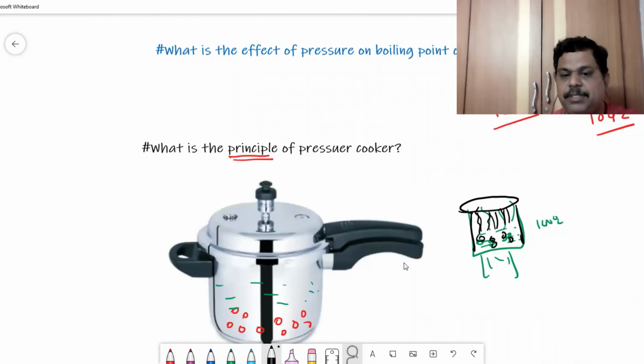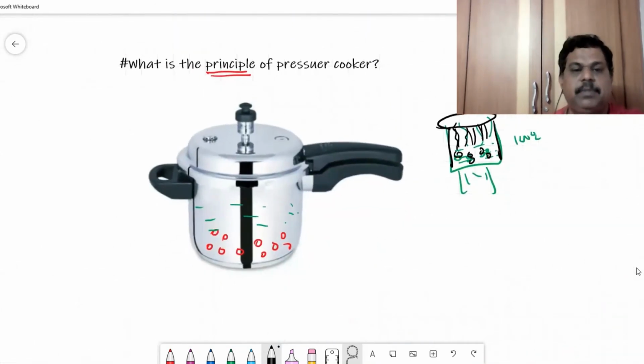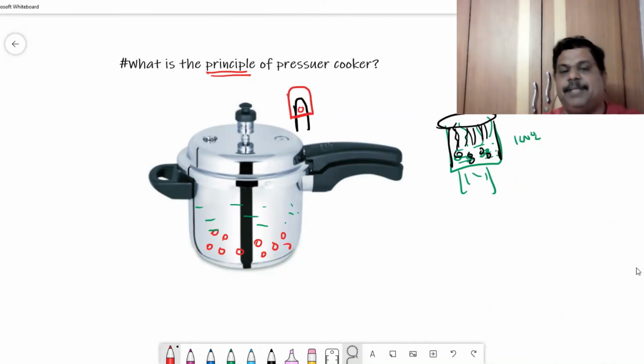Remember, in a pressure cooker you have a projection like this, and this projection is provided with a nozzle. There is a hole, and this is covered with the help of a heavy cap.